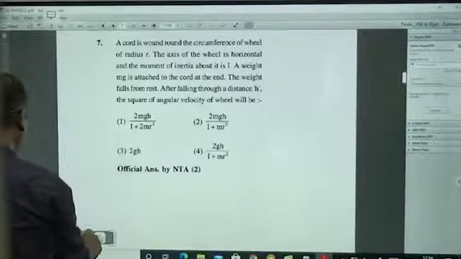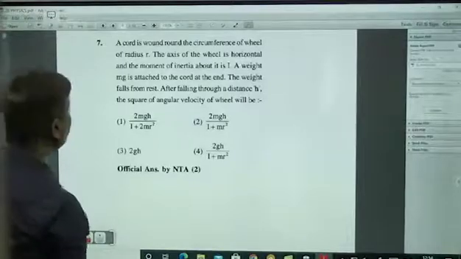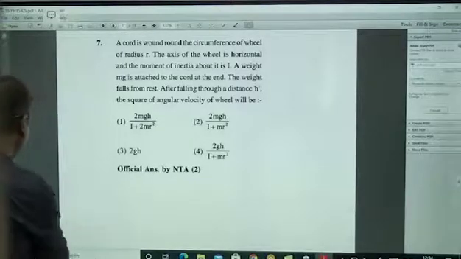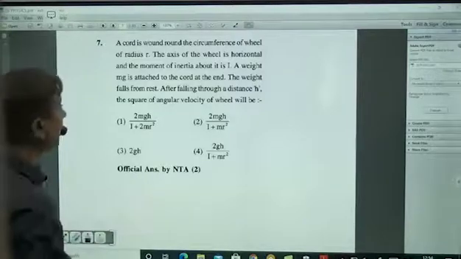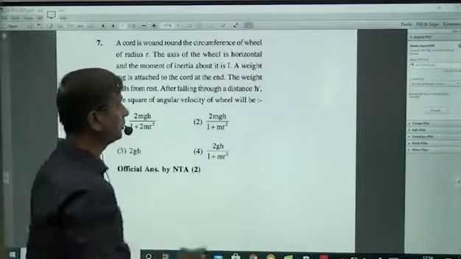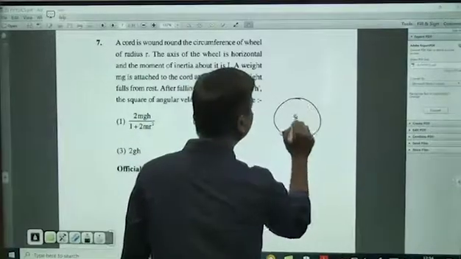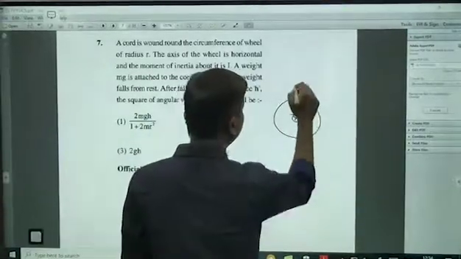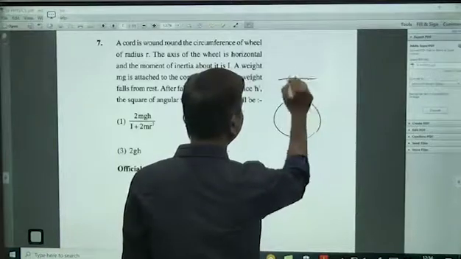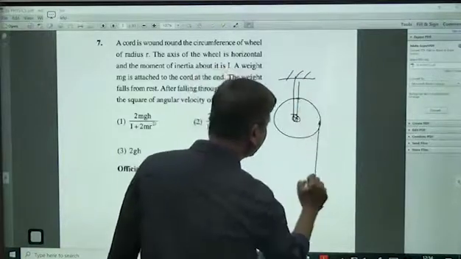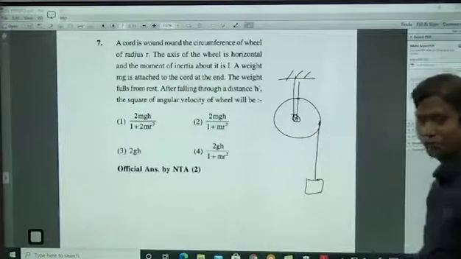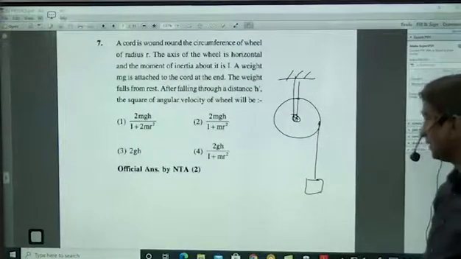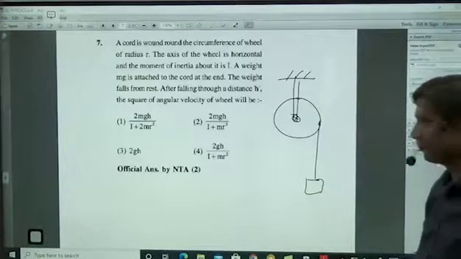Simple standard question in rotational dynamics. A cord is wound around the circumference of a wheel of radius r. The axis of the wheel is horizontal, and the moment of inertia about it is I. So this is maybe connected like this, and here you are winding, like this, that's all. Previously also you have got such type of question. That time they asked what is the acceleration of this, what is alpha of this.